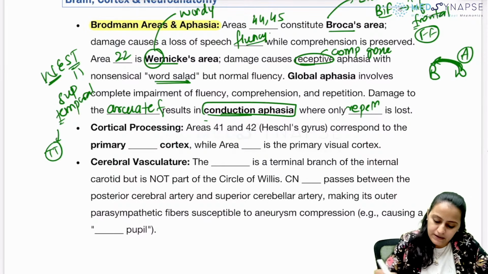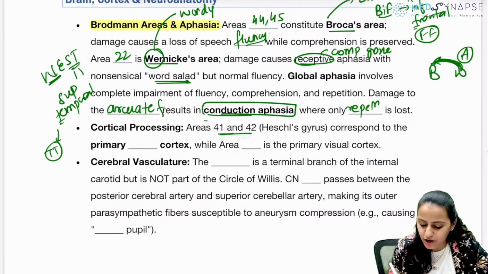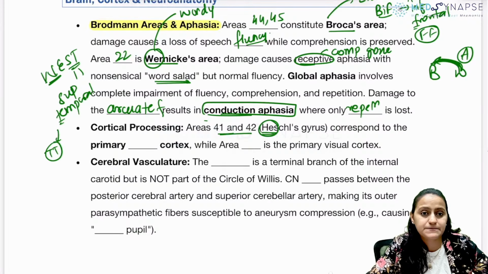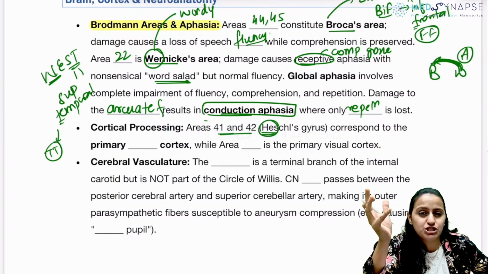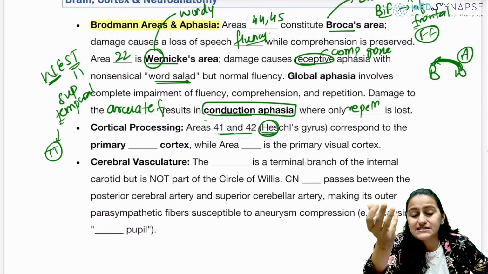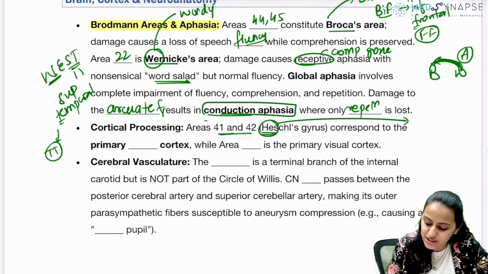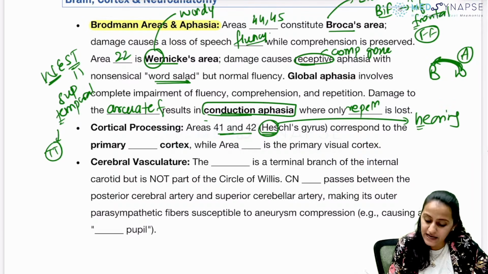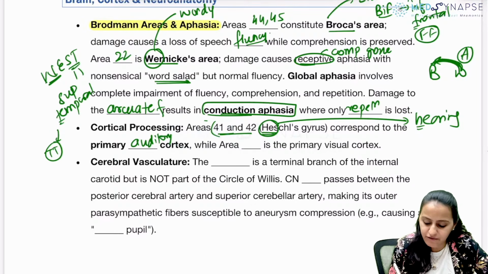Very good. Going to the next one. Area 41 and 42, which is the Heschl's gyrus. What is Heschl's gyrus related to? What sensation? Is it the vision? Is it auditory? Is it speech? What is Heschl's related to? It's a PYQ. Remember it as Heschl's, H-E-H-E. Heschl's is for hearing. So that is the primary auditory cortex, area 41, 42.